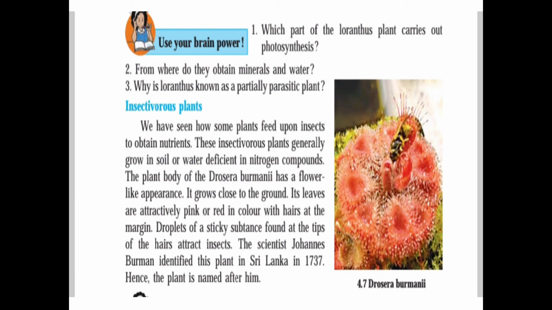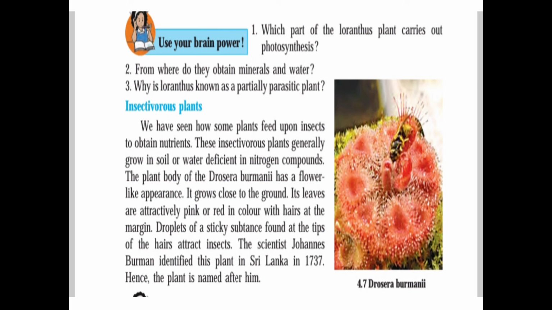Thus, it attaches to the aerial part of the host tree by developing root-like structures that are called haustoria. These absorb water and minerals directly from the vascular system of the host plant. Third one, why is Loranthus known as a partially parasitic plant? Loranthus is known as a partially parasitic plant because it is dependent on the host plant just for the water and the minerals. However, it can make its own food by the process of photosynthesis.